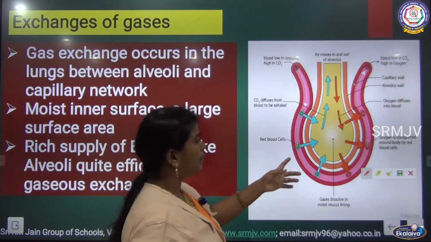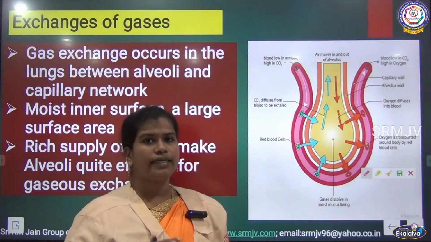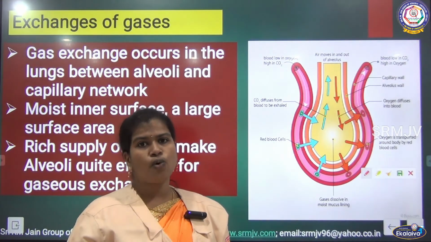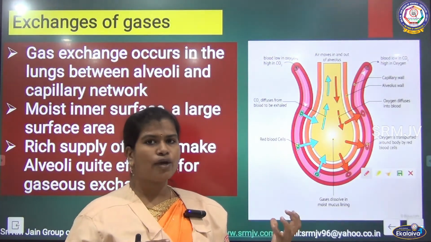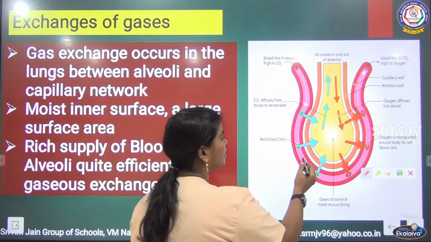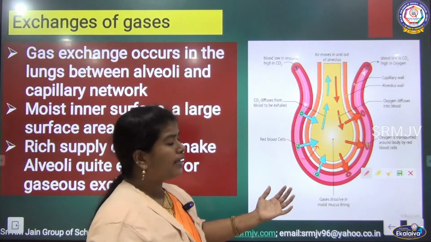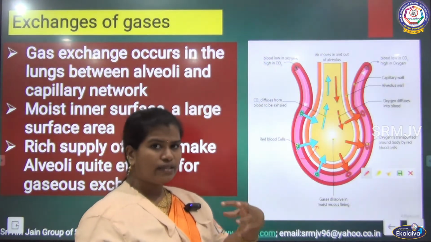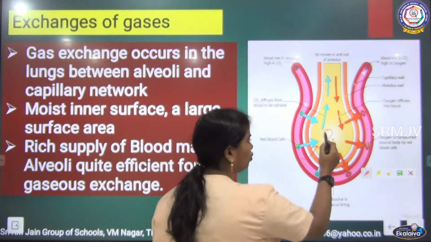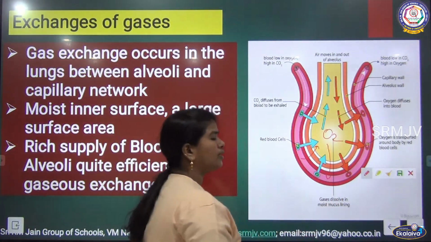The blood capillaries will bring the carbon dioxide after the metabolism is over to the alveoli, and thus carbon dioxide will be diffused into the alveoli, and already this alveoli carries the oxygen, O2. That oxygen will be diffused into the capillary.